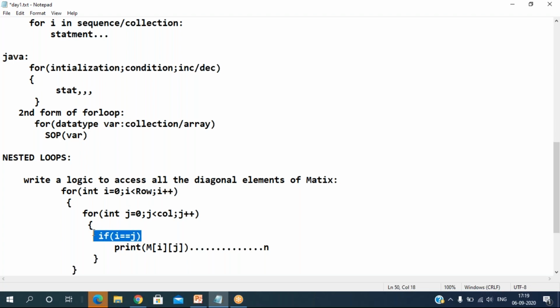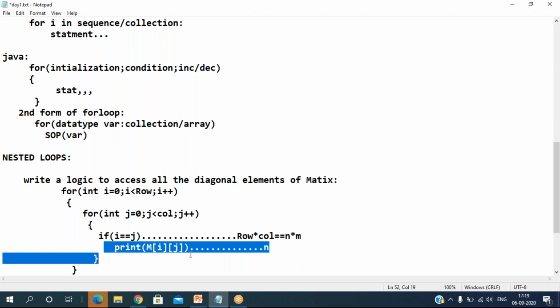This if statement got executed how many times? The if statement will get executed how many times? Rows into columns. Please be clear: right now this is rows into columns times, that many times. Yeah, m into n. We can write m as the number of rows and n as the number of columns; that many times this if statement will get executed.